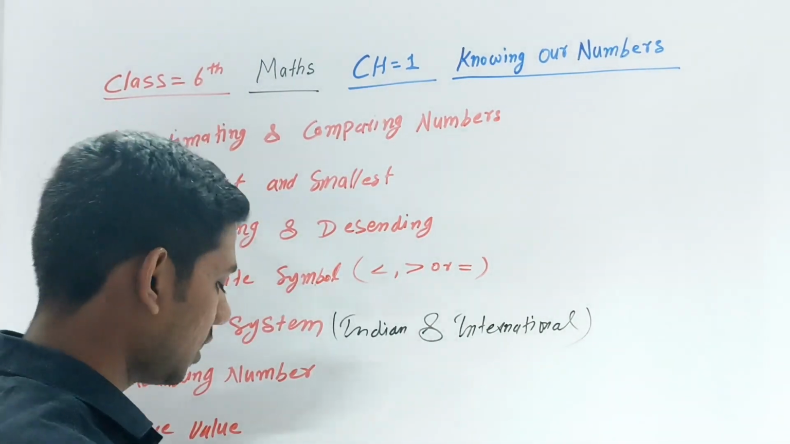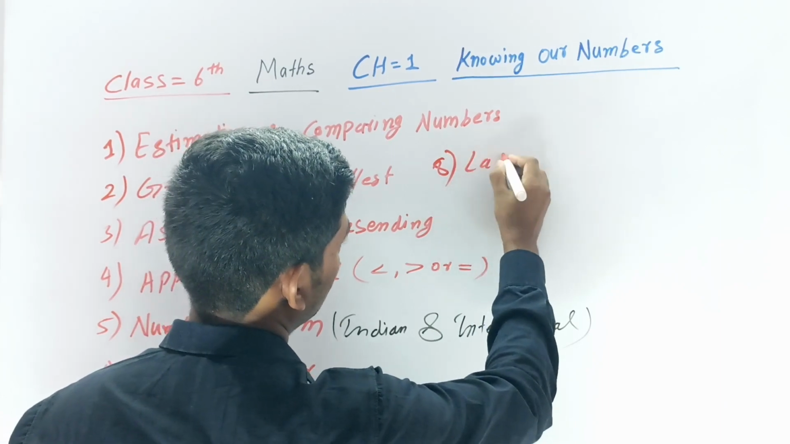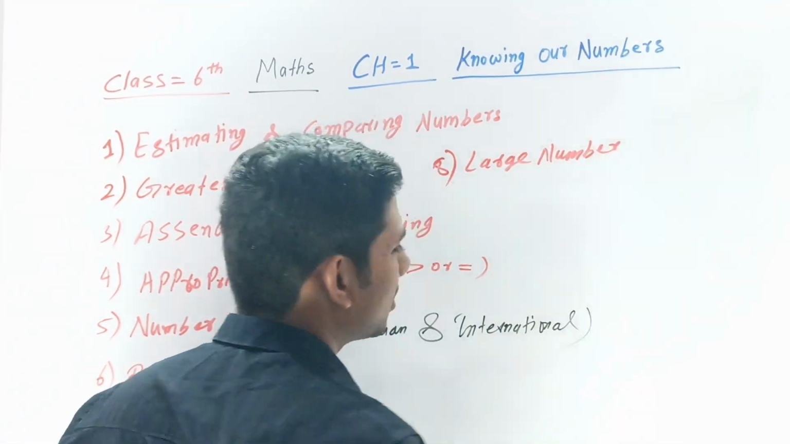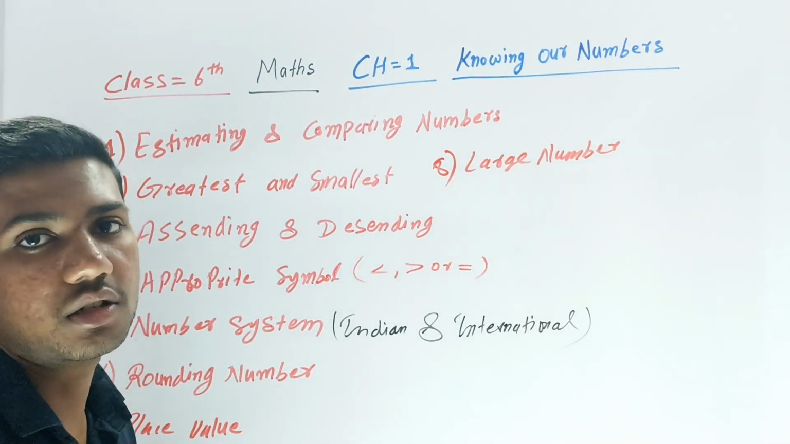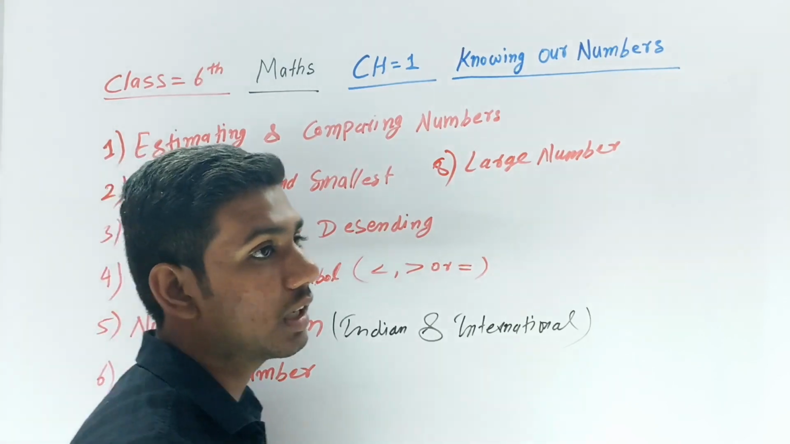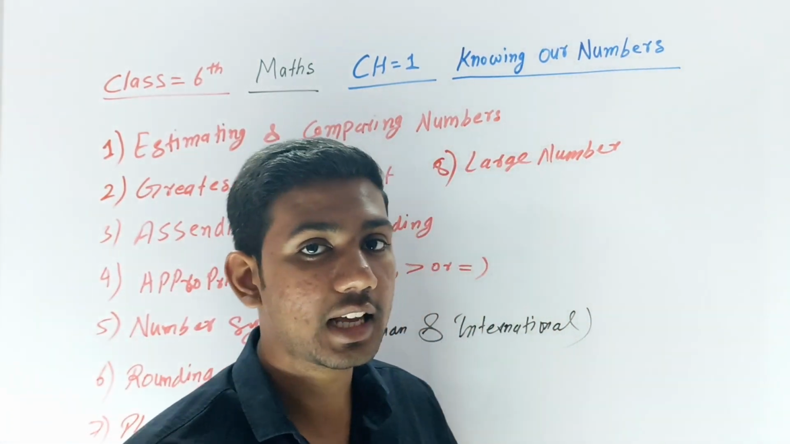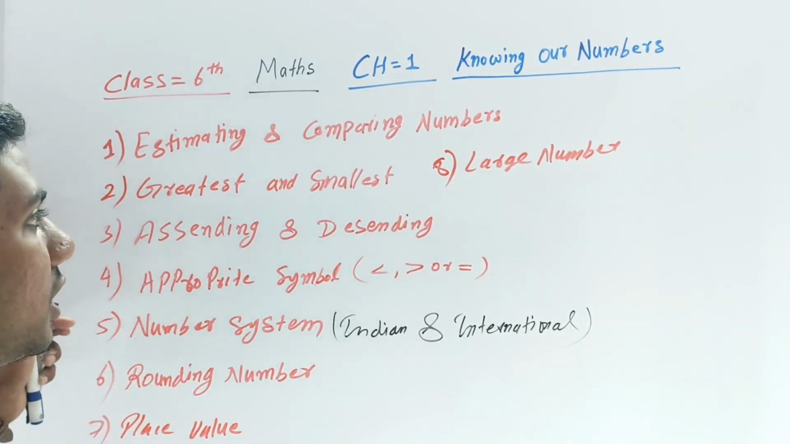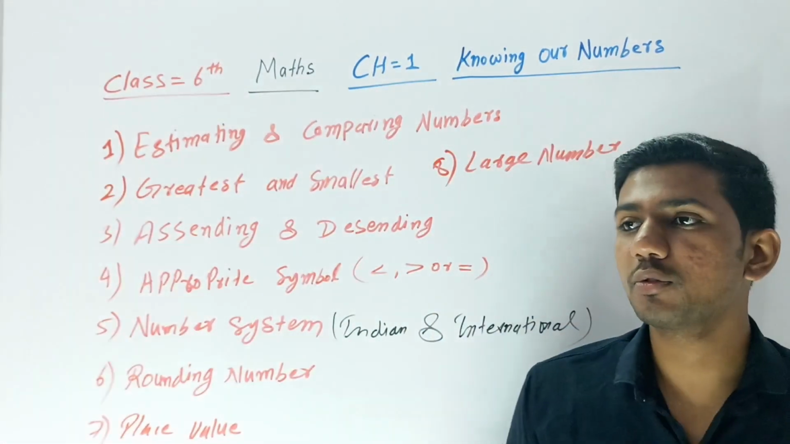Then the 8th is large numbers. Large numbers means, for example, what is the largest number of 4 digits? What is the largest number of 10 digits, 2 digits, 3 digits, like that. These are some topics we are going to talk about in this introduction chapter. So let's talk one by one with brief knowledge and brief concept.